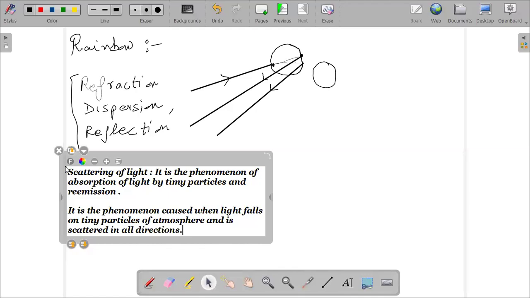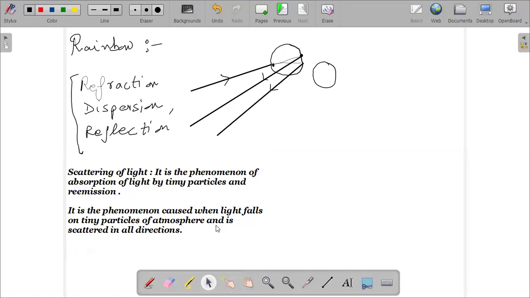So scattering is something like this: when you have these particles present in the atmosphere. Let's say these are the tiny particles of molecules which are present in the Earth's atmosphere.